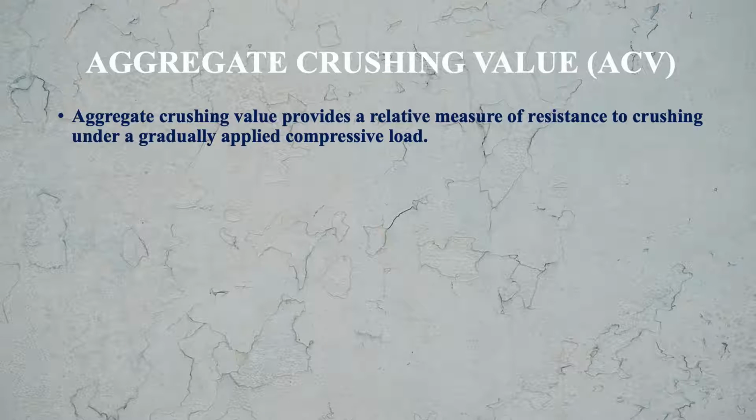First, let us take aggregate crushing value, ACV. The aggregate crushing value provides a relative measure of resistance to crushing under a gradually applied compressive load.